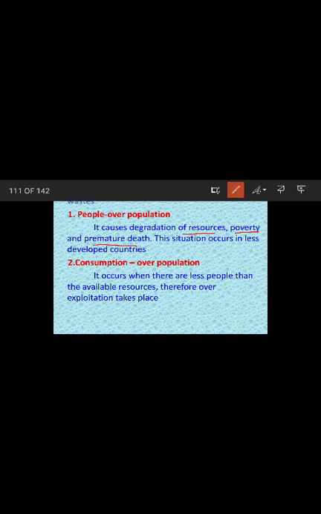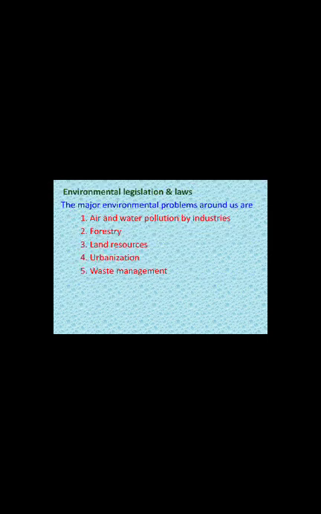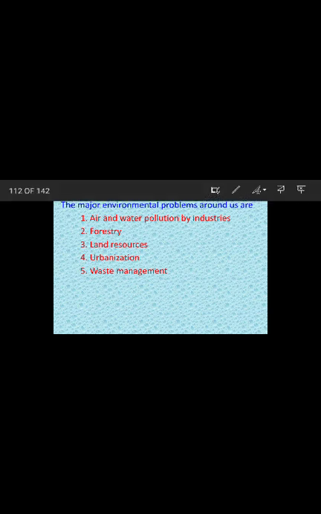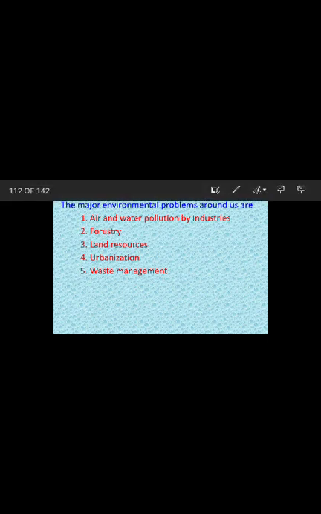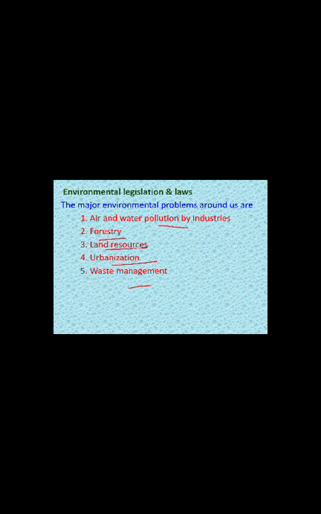Therefore, overexploitation takes place. Environmental legislation and laws. The major environmental problems around us are air and water pollution by industries, forestry, land resources, urbanization, and waste management. These are the environmental legislation and laws.